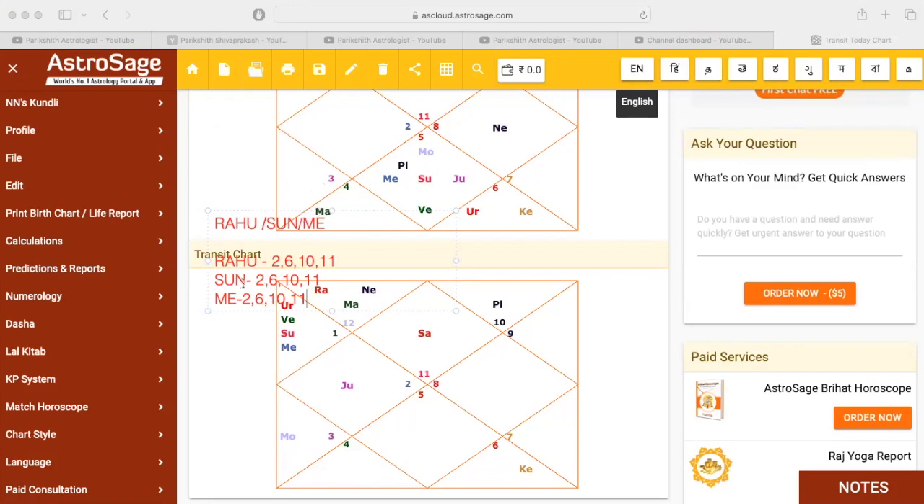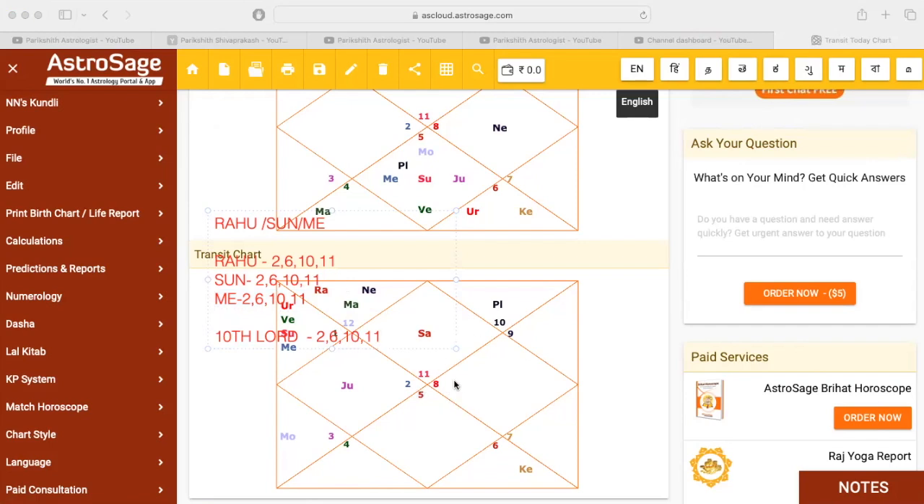These three planets should be sitting, or at least Mercury should be sitting. If not Rahu, then Mercury or Sun should be sitting in 2, 6, 10, 11. Then only the person will get a chance, okay, of getting a job. So that's how you need to predict it, guys. And also the 10th lord. Okay, the 10th lord of the transit chart should be in the second, 6, 10, 11.